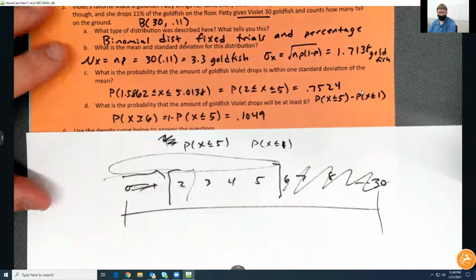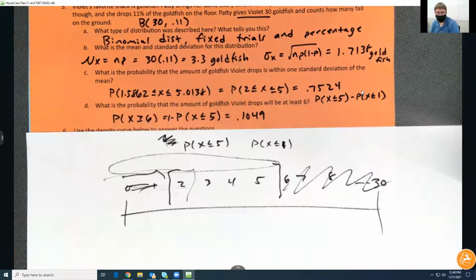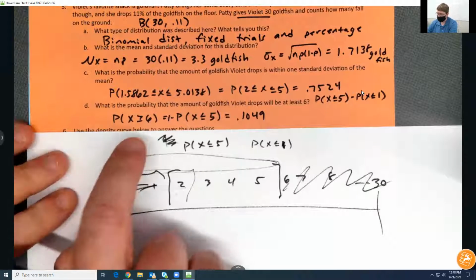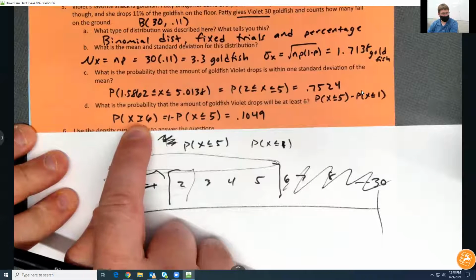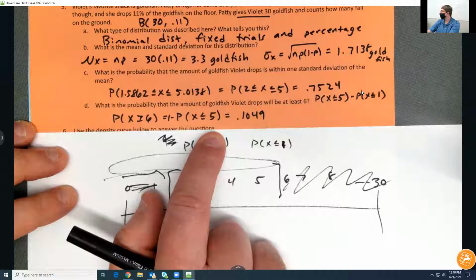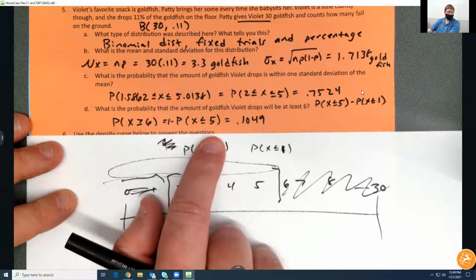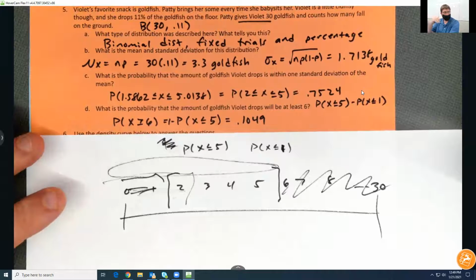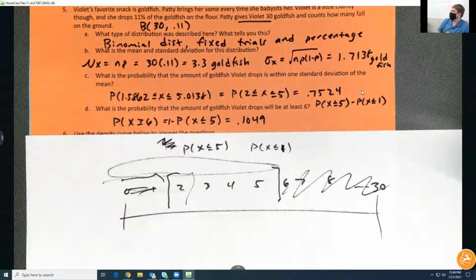Okay. All right. Letter D, probability that the amount of goldfish Violet drops is at least 6. So I want the probability of 6 or more goldfish. Can't do that in the calculator, so we outsmart it and we go 1 minus what we don't want. All right, so this is binomial. Probably the hardest of the discrete stuff we did. Questions?